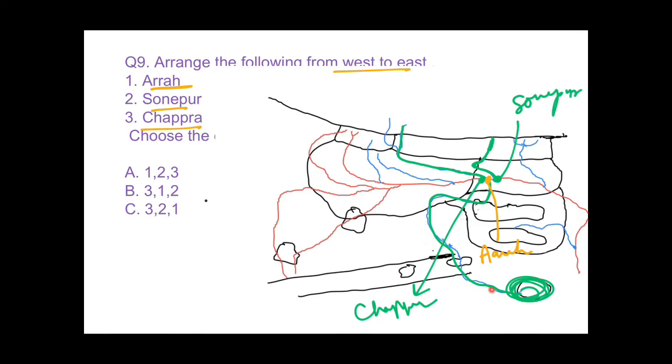So now you can easily arrange it from west to east. So first one would be Chhapra, second one Ara and Sonpur. Chhapra, Ara and Sonpur. First one is 3, so these first is cut, then Ara 1, then Sonpur 2. So answer would be B, 3, 1, 2. Now we come to question number 10.